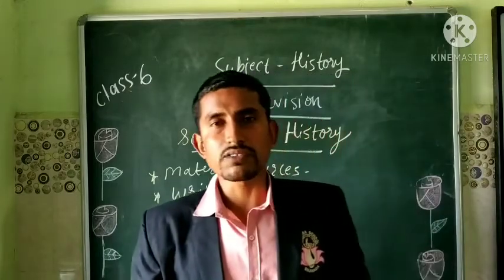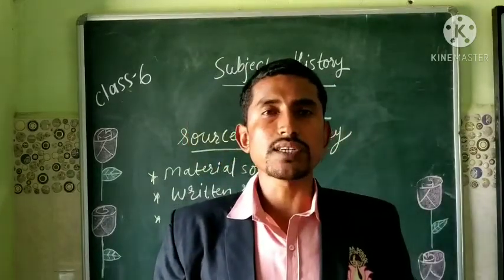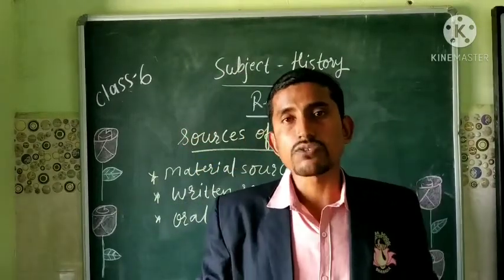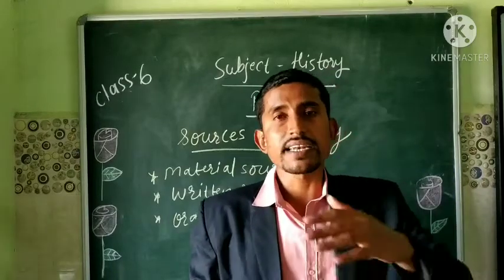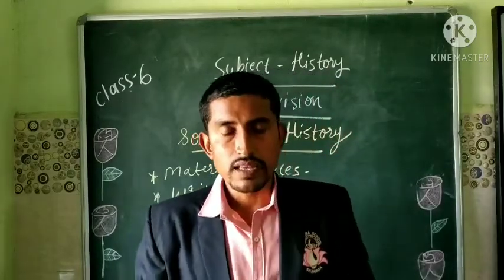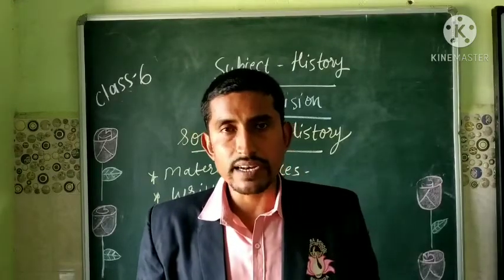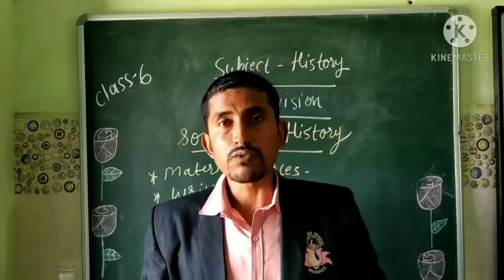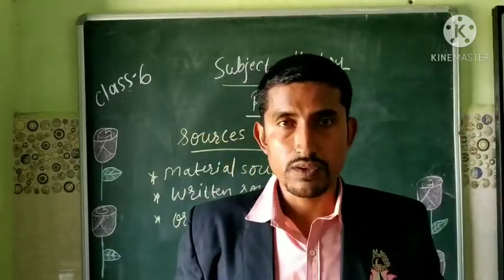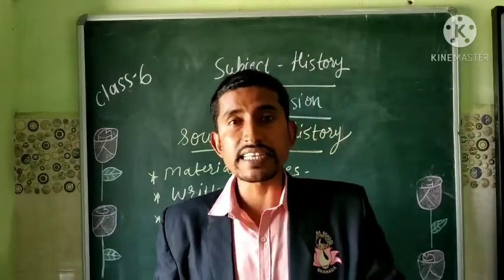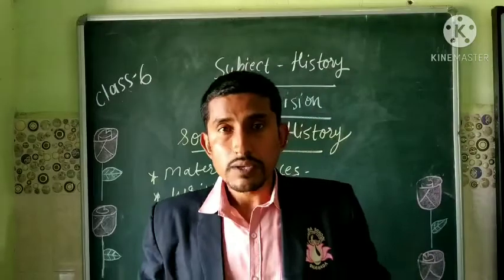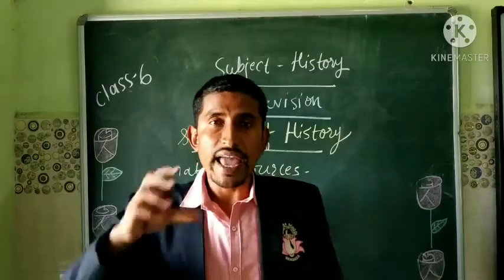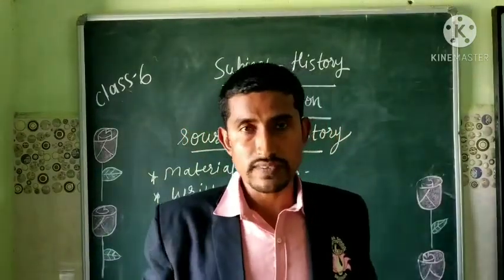So students, at last we have to see the precautions while writing history. Means if we want to write history, which type of precautions we have to take. Whatever sources we are studying, it is not necessary that all of them are correct. We have to examine the sources which we are studying. We have to check their credibility. We have to use authentic sources. So how can we get this? We have to examine all these sources.